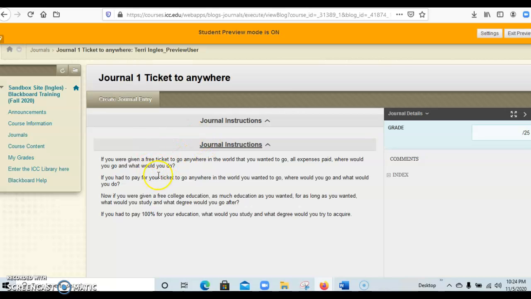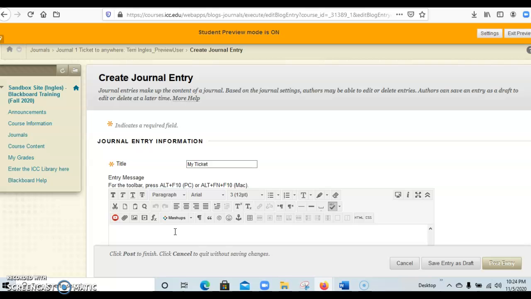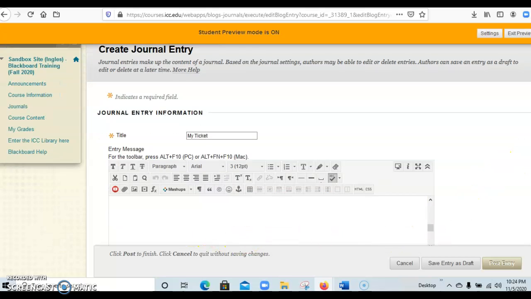So what you do is, when you see the prompt, you're going to go right here to Create Journal Entry. Click on that, and then you'll give your journal a title. It can be anything that you want. We'll call this one My Ticket. And then in this area down here, it's kind of what we call white space.